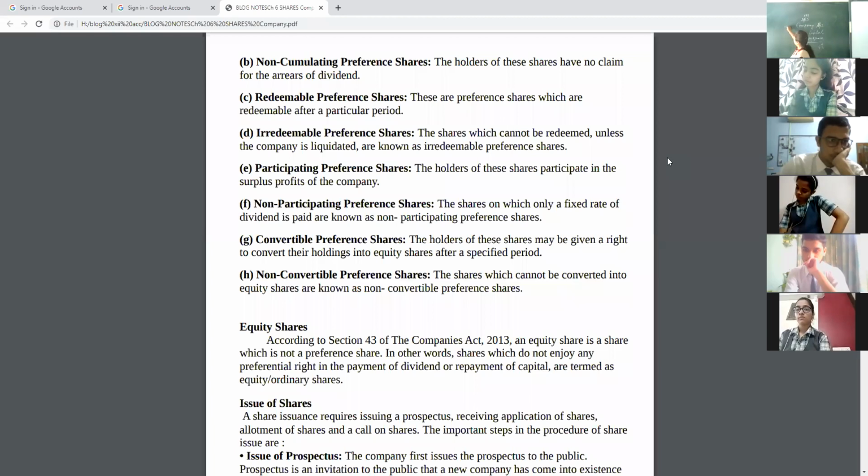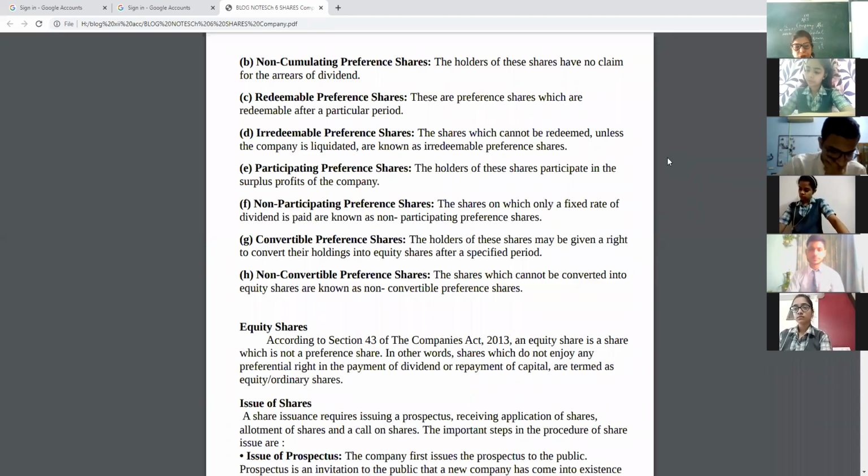The company has a profit of 1 lakh rupees. 10% is given as dividend to preference shareholders. So 10% of 1 lakh, I am giving you a small example, means 10,000 rupees given as dividend to preference shareholders. The remaining 90,000 will be given to equity shareholders. Dividend means part of profits.